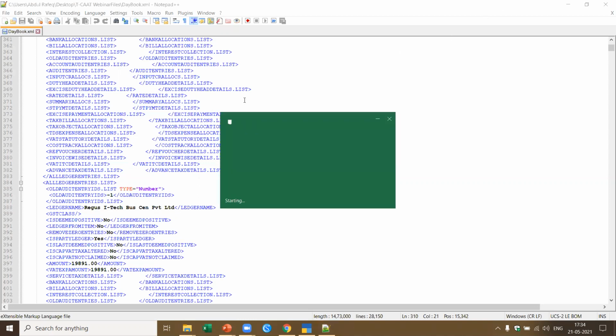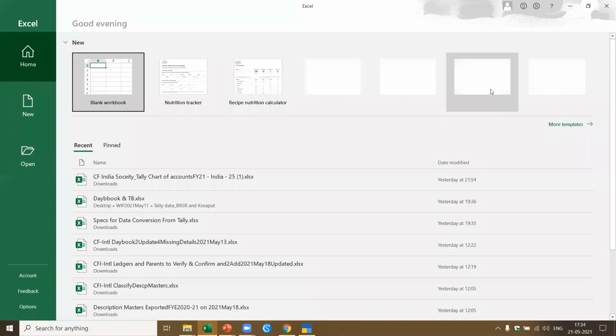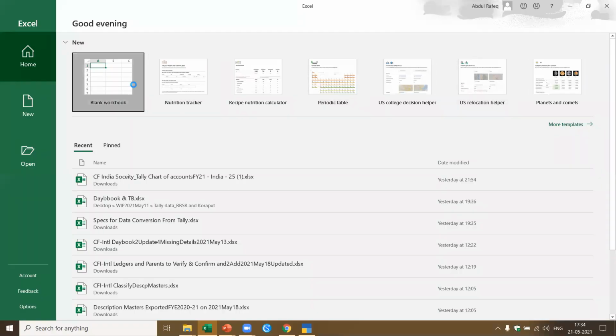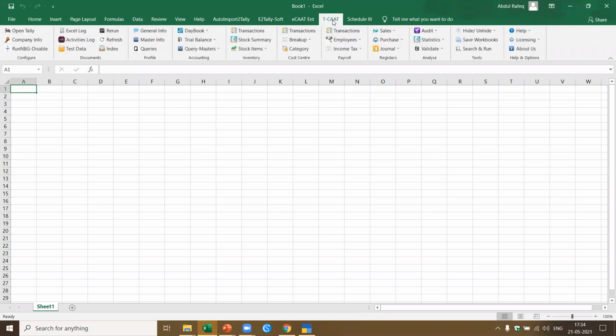Now I'll also show a feature. Now you got this XML file. From the XML file, can I directly extract and see the daybook? I'll show you that feature also. So we keep on adding new features based on suggestions from our clients, and also based on inputs from our research team. Now as coming to TCAT, so what is that I want to show you?